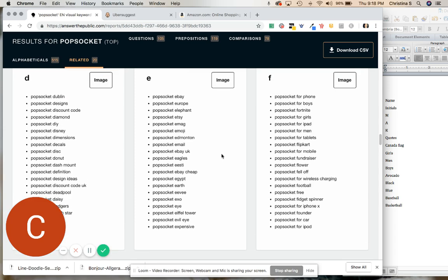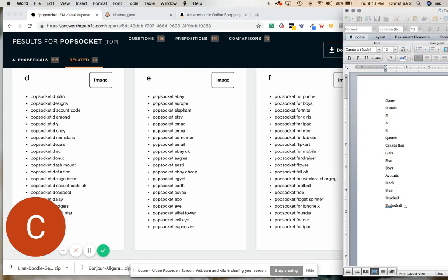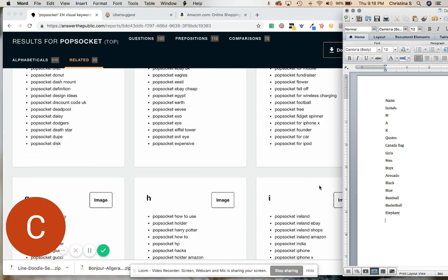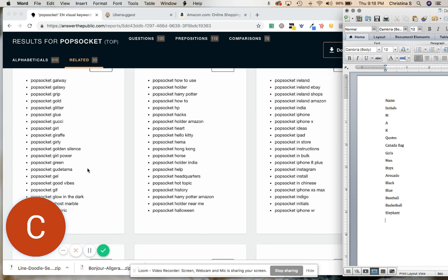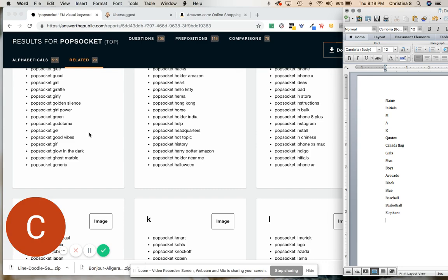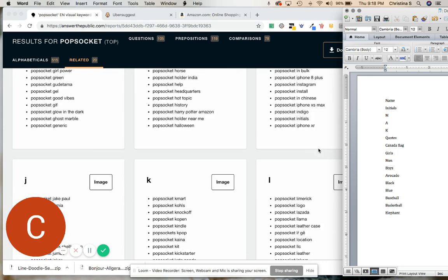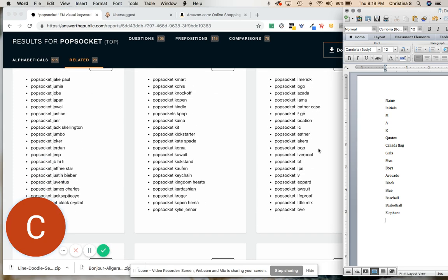Daisy, elephant, and you get the point. There's a lot here, so you can just make notes of any that look like something you could put onto a pop socket.